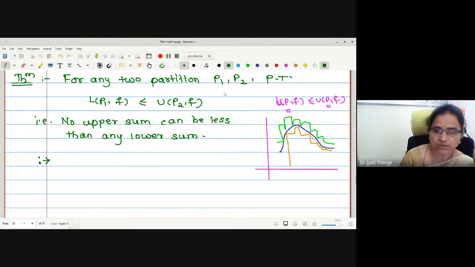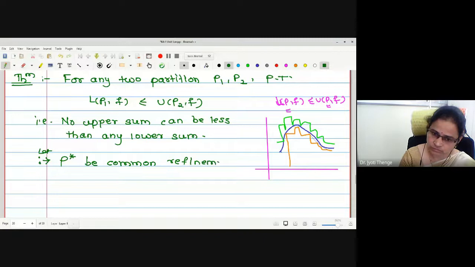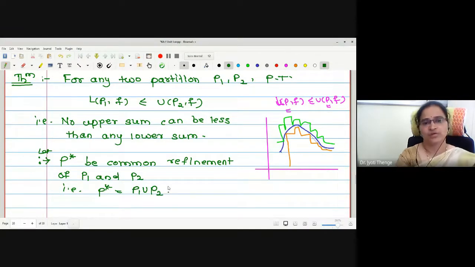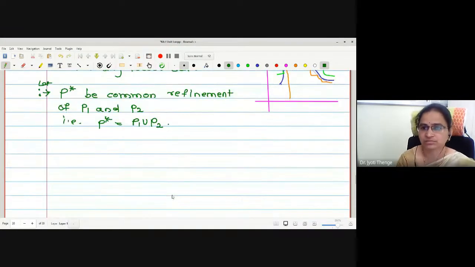What we will do first, we will take the common refinement of these two partitions. How have we defined the common refinement? Whenever we have two different partitions, if I take their union, then it will be a common refinement. Let P star be the common refinement of P1 and P2. That is, P star I am going to consider as P1 union P2. Whether the union will be a refinement or not?